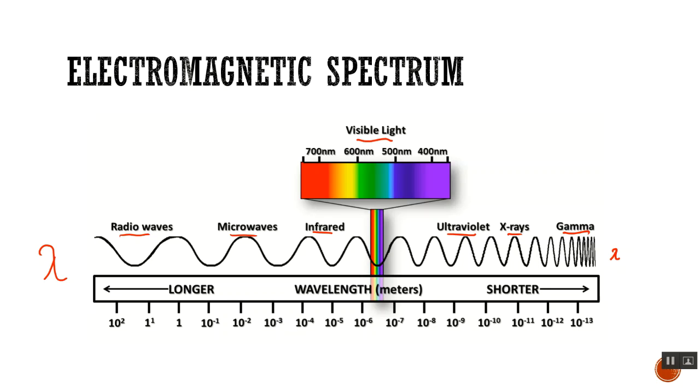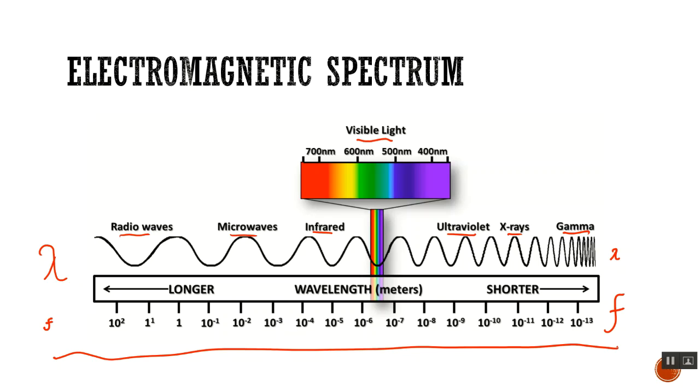So some of you may know this, some of you may not, but wavelength and frequency are inversely related. So while we have a big wavelength, we're going to have small frequency here. And when we have a short wavelength, we're going to have a bigger frequency. So radio waves have the smallest frequency, and gamma rays have the biggest frequency. So as we go left to right, we should see that the frequency is going to increase.